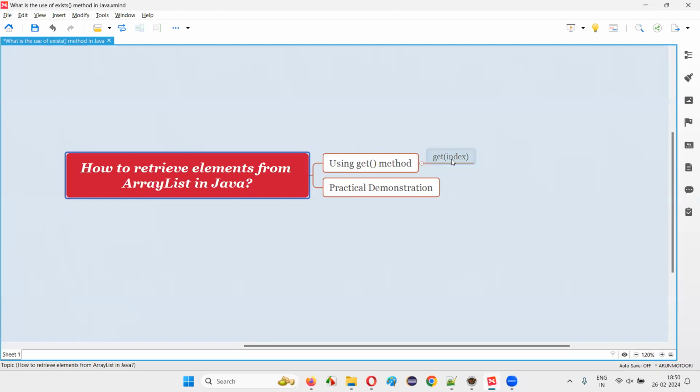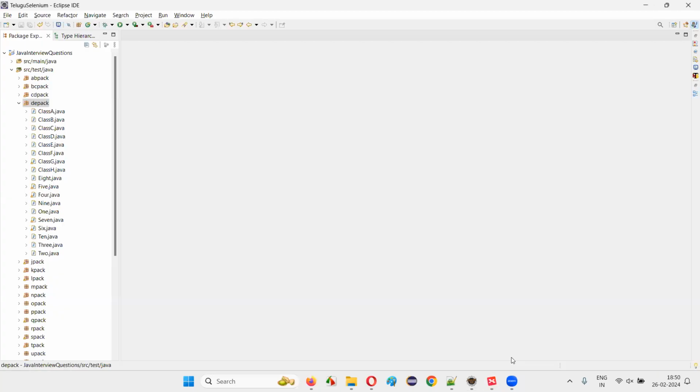Actually, we have to use the get method like this to retrieve the elements from array list, that is get of index. Here we have to specify the index value of a particular element that you want to retrieve from the array list. Later, the retrieved value can be printed in the output using print statements in Java. Okay, let me practically demonstrate how to use this get of index command with array list to retrieve a particular element and print in the output console. With practical demonstration, for that, I'll switch to Eclipse IDE and create a new class.